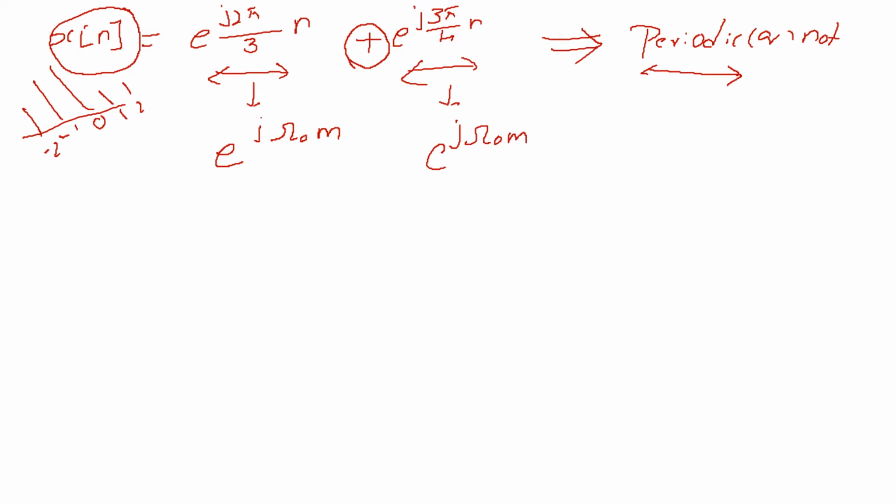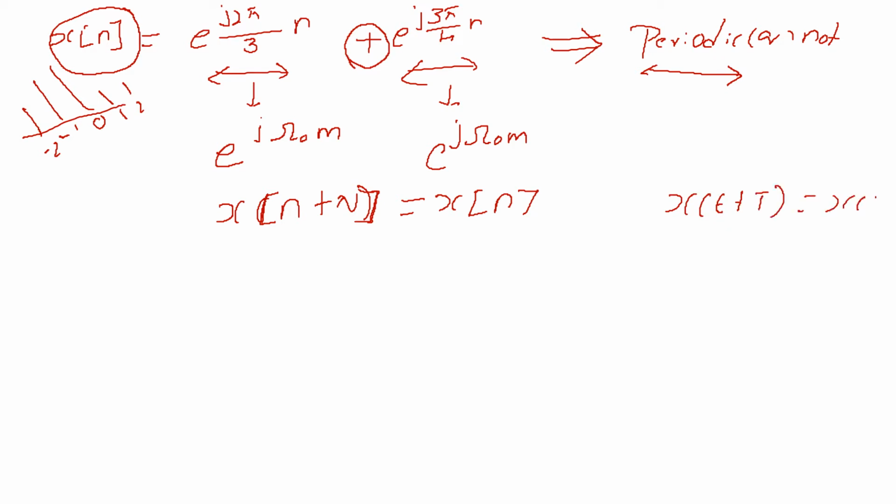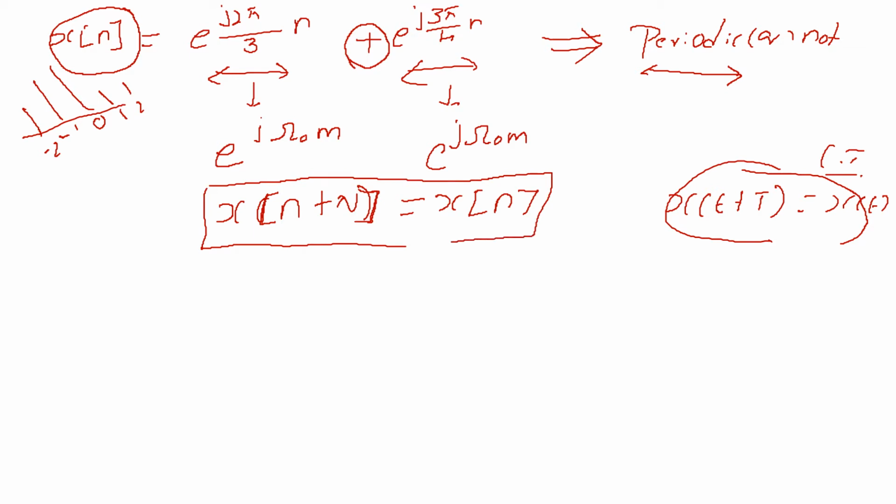Now we all know the condition to check whether the signal is periodic or not: x of small n plus capital N should be equal to again x of n. Please don't forget to put a square bracket. I may forget it here and there. Earlier what we had was x of t plus capital T is equal to x of t. That was for the analog, CT signal. This is for the discrete case. So we have to check whether this particular condition is true for the given signal.